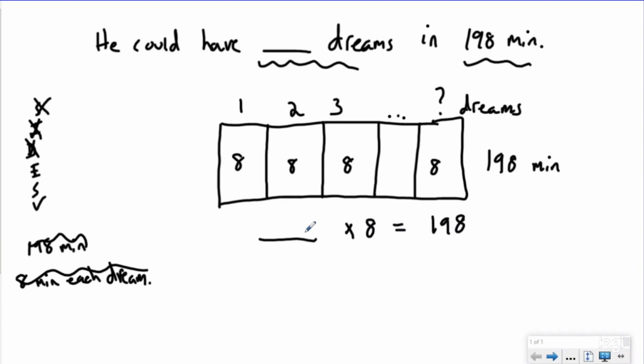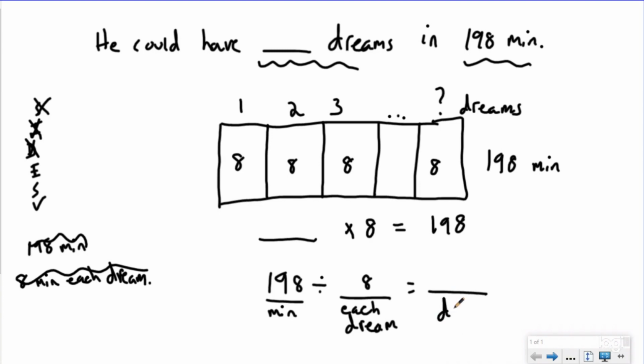To solve for a missing factor, we can use our inverse operation, our fact family knowledge. So to solve this, we're going to do 198 minutes divided into 8 minutes in each dream. I always like to label my division equation; the blank is going to tell me how many dreams I can have.